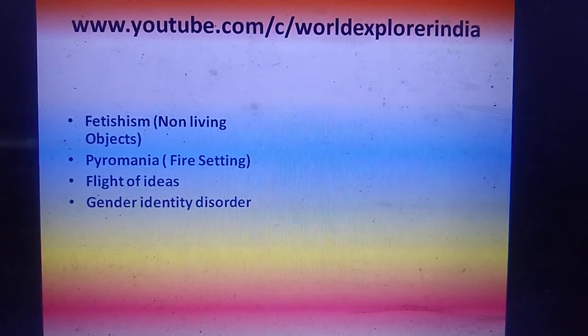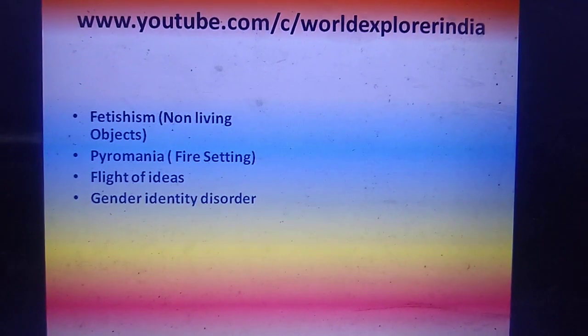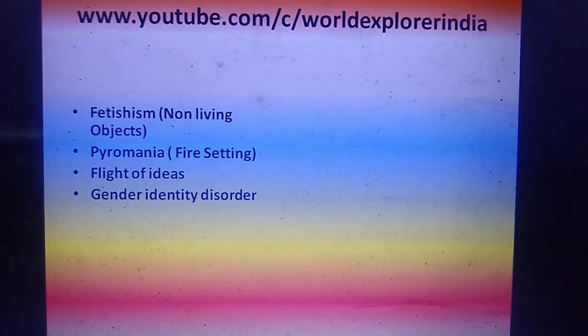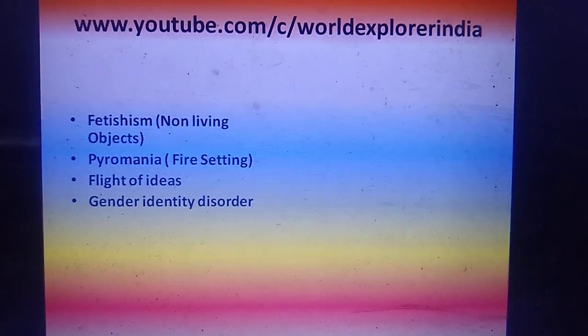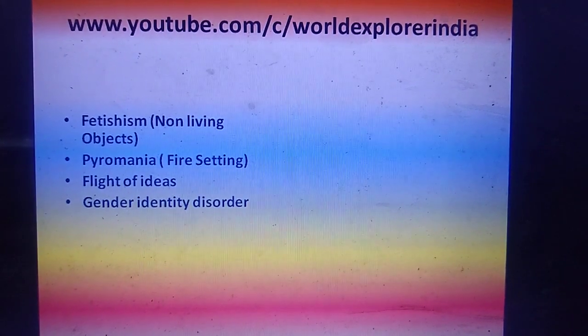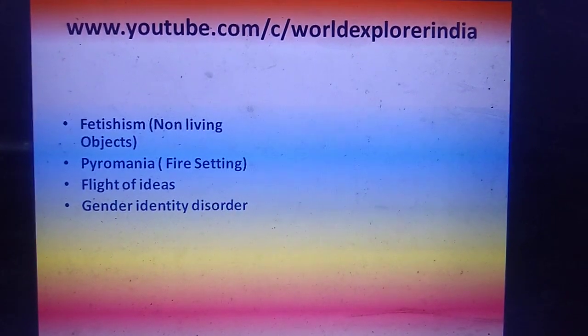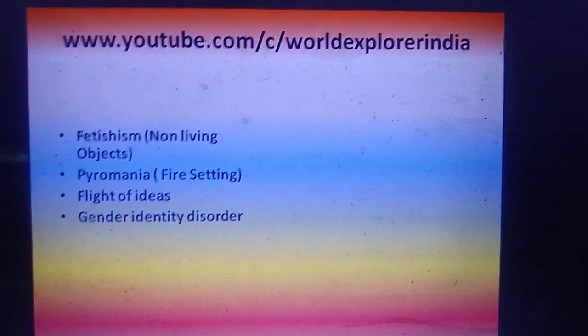Next is gender identity disorder. Gender identity disorder means, if in a family, let's assume all the children are female and there is only one male boy, this person tends to observe all the women and tries to behave like a woman. Means they are not able to identify their gender. They cannot see they are male. They behave as if they are female.